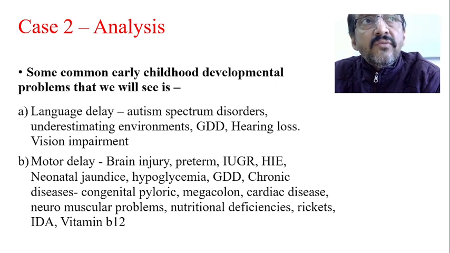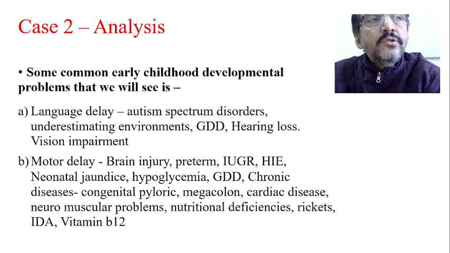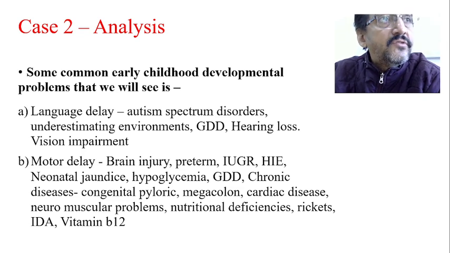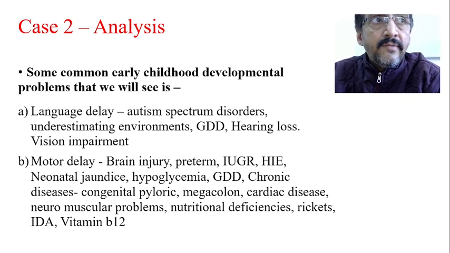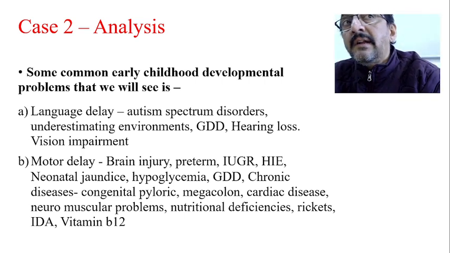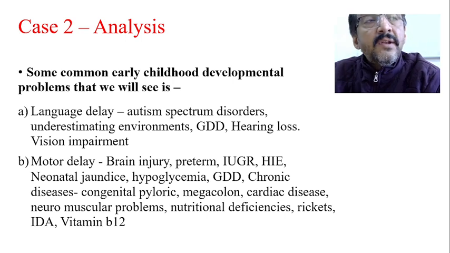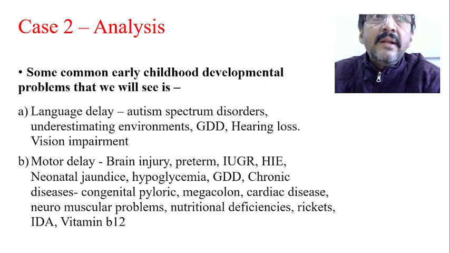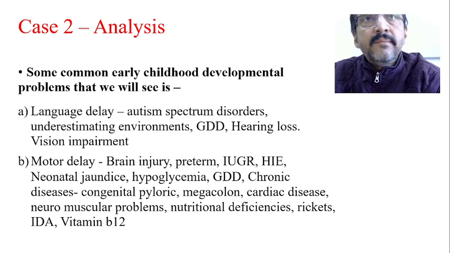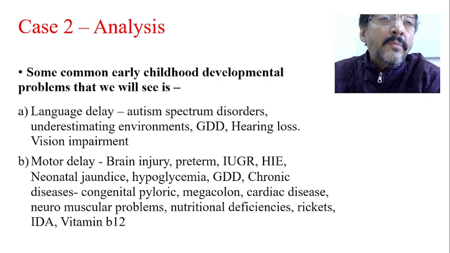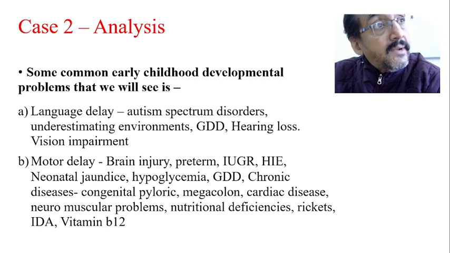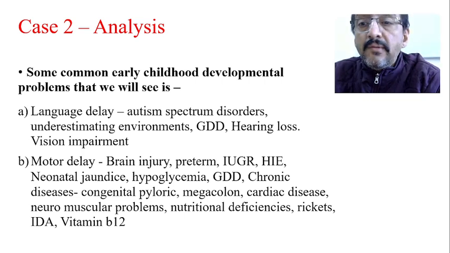Now hearing loss, that is deafness. Deafness is one of the most common complications of almost all the intrauterine infections, TORCH infections, especially with cytomegalovirus. So the antenatal history of intrauterine infection is very important. Similarly, vision. If the child has hypoglycemia at the time of birth, mild or moderate hypoglycemia, maybe due to birth asphyxia or some other reasons, most commonly the occipital area of the cerebral cortex and the retina will be affected, and vision problems are very common. Even in some congenital cataracts, etc., we will have vision problems.